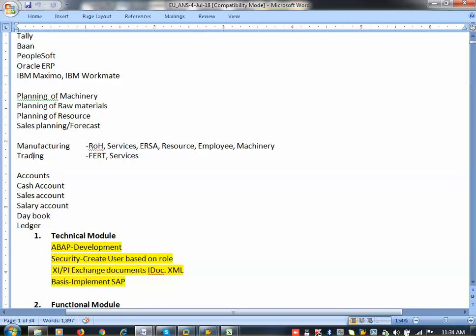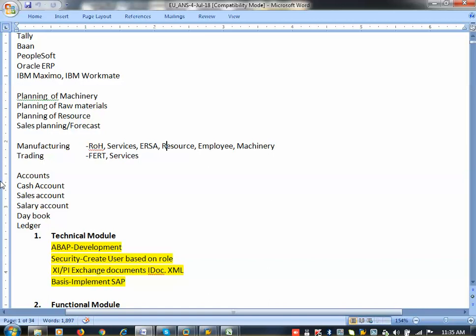Now here, trading. So what does trading mean? Trading examples are More Supermarket, they are using SAP. Big Bazaar, they are using SAP. Amazon, they are using SAP. eBay, they are using SAP. Flipkart, they are using SAP. Dodla milk, or Heritage milk available in Andhra, they are using SAP. There are so many manufacturing companies using SAP. When you come to Bangalore, Indo-American Hybrids, which is in Rajarajeshwari Nagar, smaller companies like that are also using SAP.